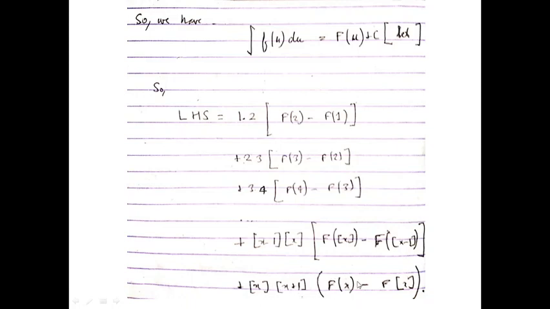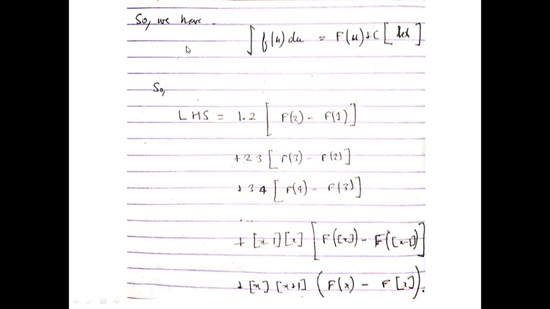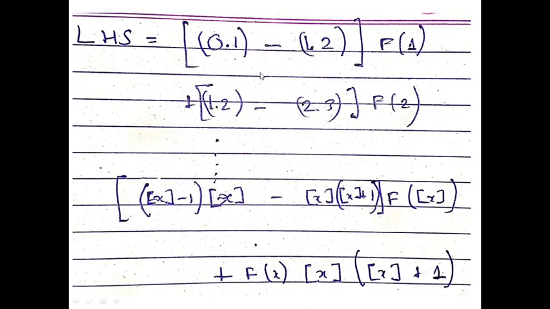Now this F(x) is not the greatest integer, this is the actual number x, and this is subtracted from F of the greatest integer of x, the last term in LHS. I'm sure you are clear with this concept. What we have done is replaced the integral of f(u) du with capital F(u). Okay, now moving on.